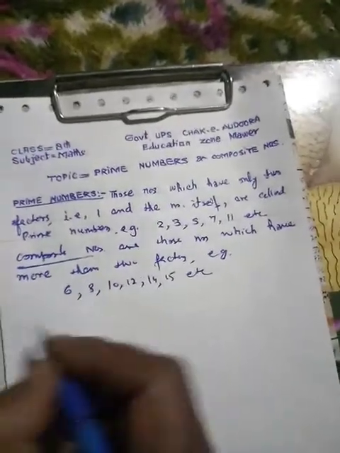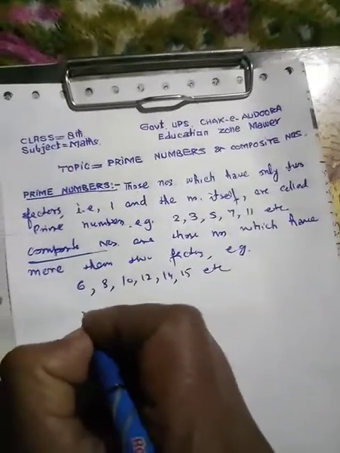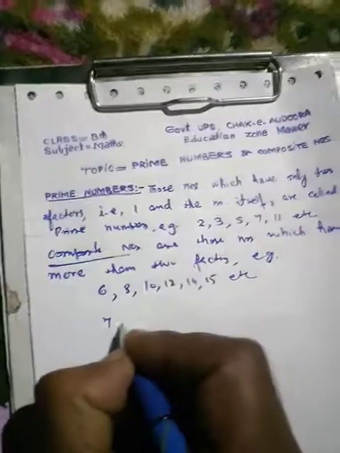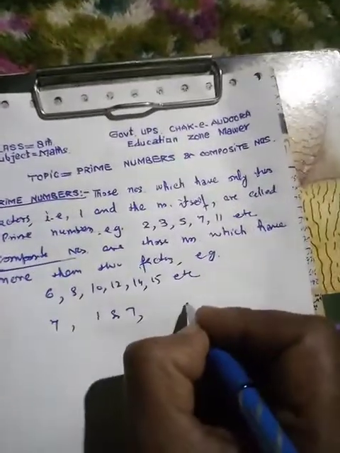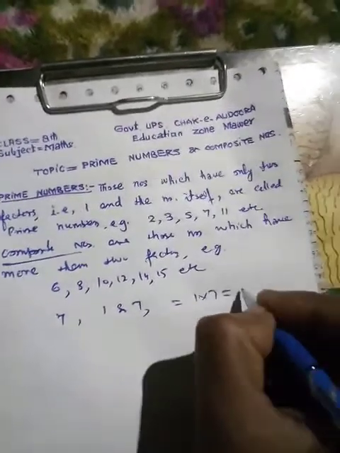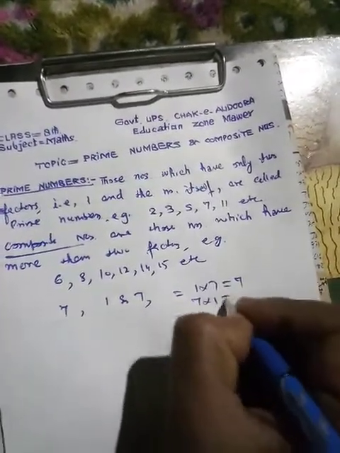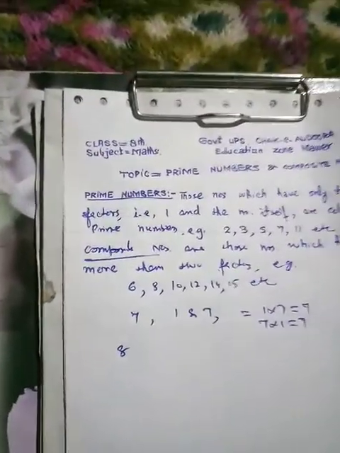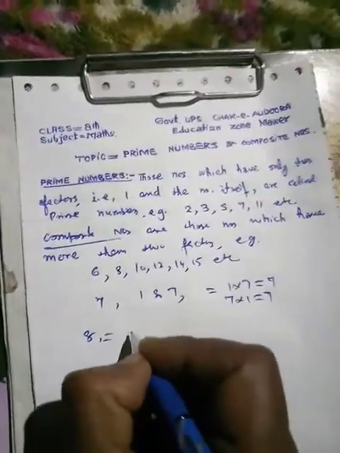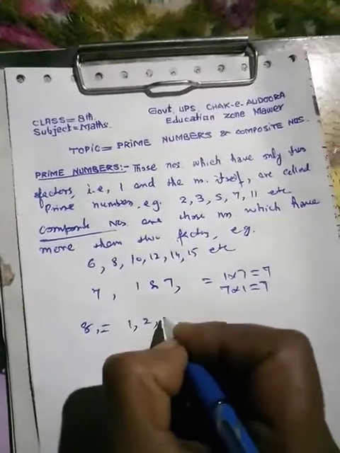Here we see that if we write 7 here, the factors of 7 are 1 and 7. That means 1 into 7 is equal to 7 and 7 into 1 is equal to 7. But if we write here 8, the factors of 8 are 1, 2, 4 and 8.